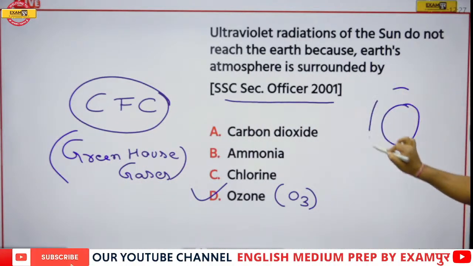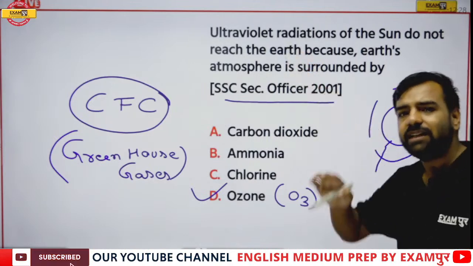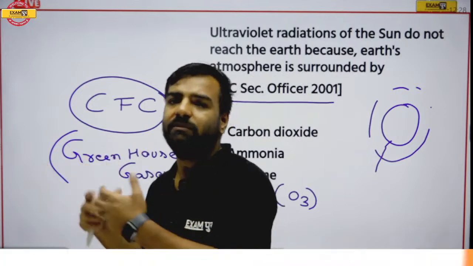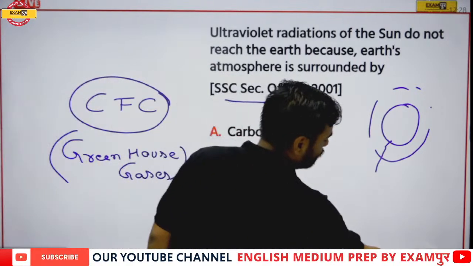The ozone layer that is present outside the earth gets depleted, and if this ozone layer gets depleted, ultraviolet radiations will easily come to earth, and it will create issues not only for us but for other animals and plants as well. Okay, then moving forward, yes, option number D was totally correct here.